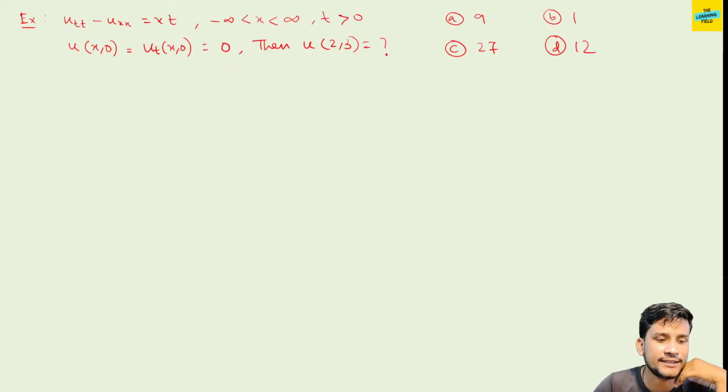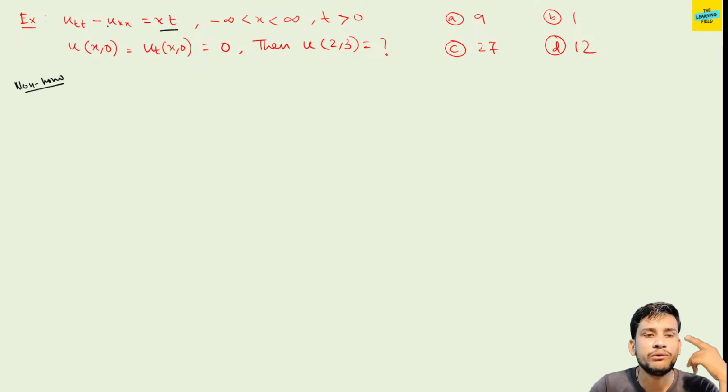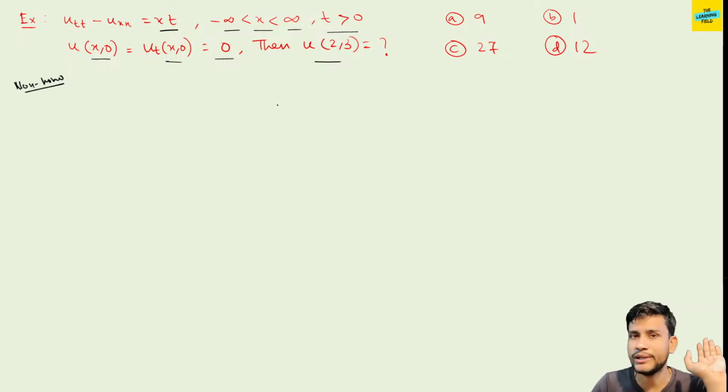Now if we take an example, or want to solve these questions, see, there is xt present, so this is a non-homogeneous problem. First you have to notice that this is a non-homogeneous wave equation. So u_tt minus u_xx equal to xt, for minus infinity less than x less than infinity, t greater than 0. u(x,0) equals 0, u_t(x,0) equals 0. Then you have to find the value of u(2,3). I take the examples from CSIR NET previous year questions. These are very standard examples.